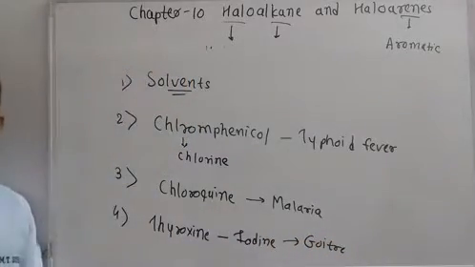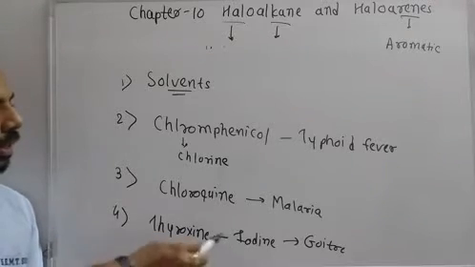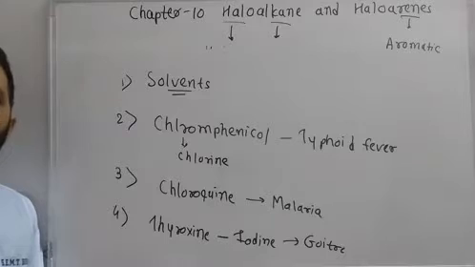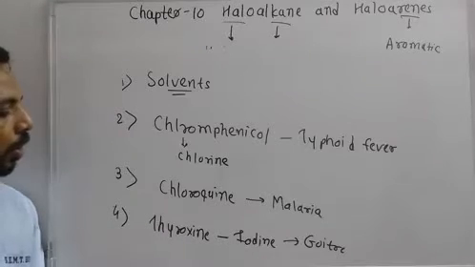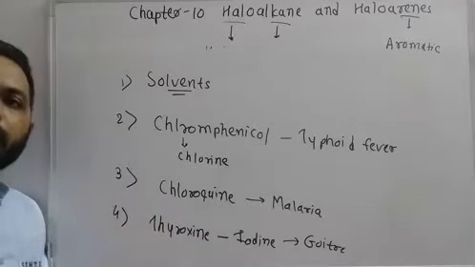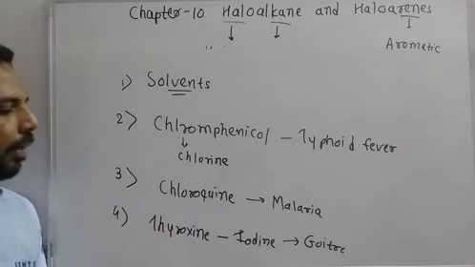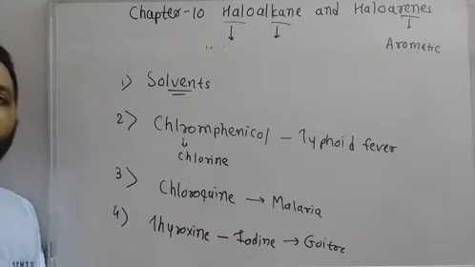There will be swelling in our throat. That disease is known as goiter. So goiter is caused by deficiency of iodine, and for the production of thyroxine, iodine is needed. If there is not much iodine in our body, we can get goiter. Okay. So these are the importance of haloalkanes and haloarenes.